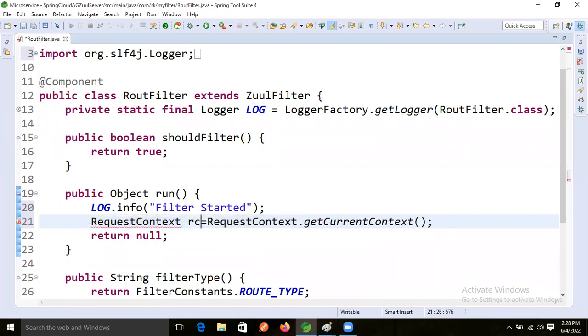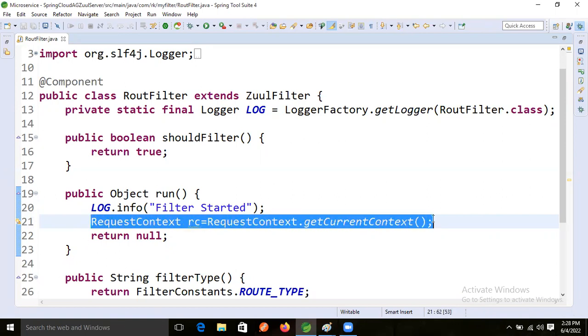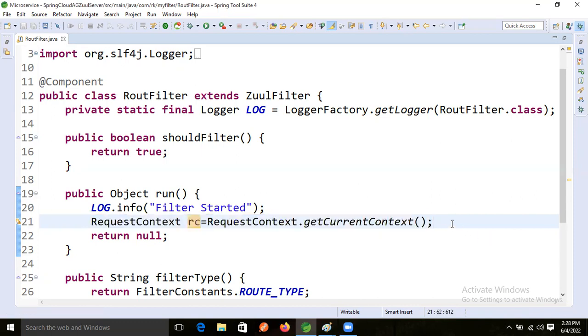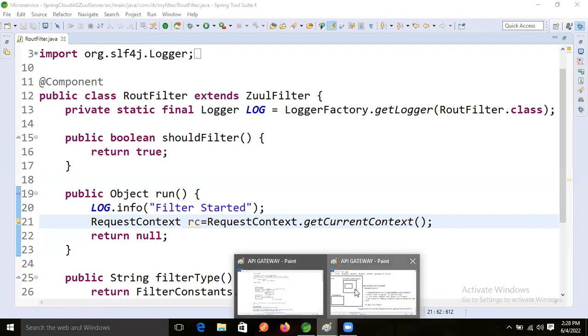What are we doing now? Request context, RC, I'm just taking, right? Means we are reading the context object. In that request context, if we want to read the current request object, how are we reading that current object now?